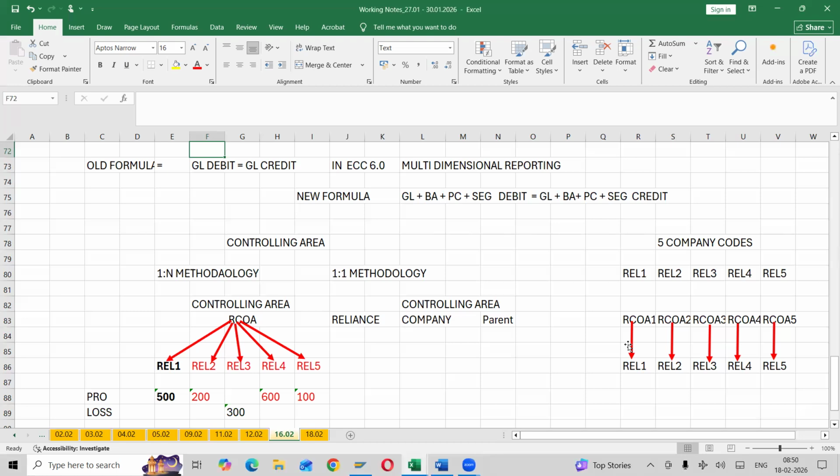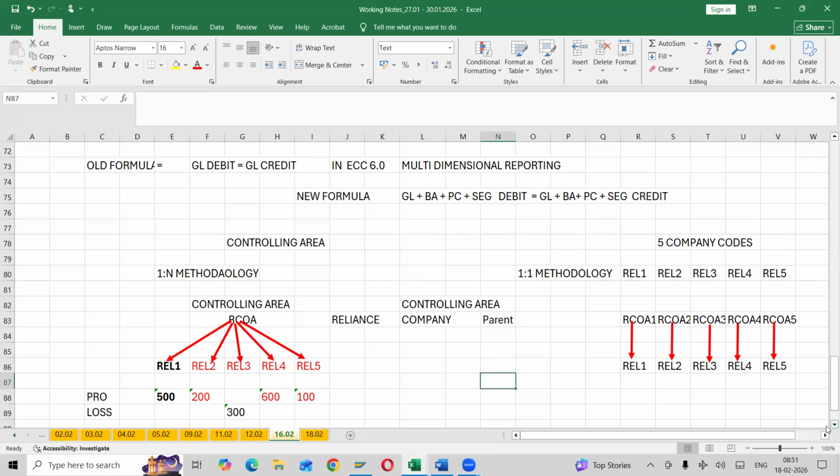What would be the disadvantage? Cross company code costing is not possible. Intercompany transactions are not possible in 1:1 methodology. Please make sure of that; this is a very important concept, the 1:1 methodology and the 1:n methodology.